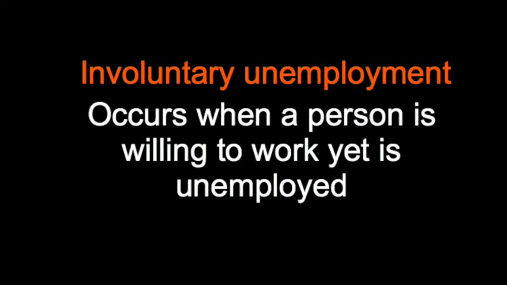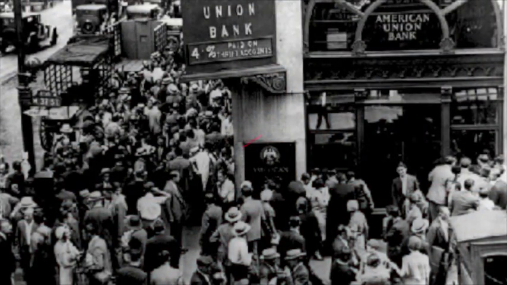Involuntary unemployment, on the other hand, occurs when a person is willing to work yet is unemployed. This includes cyclical and structural unemployment. All of these people are willing and able to work, but because of low demand for workers, they are unemployed against their wishes. So those are the types of unemployment.